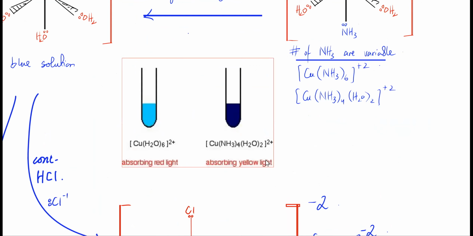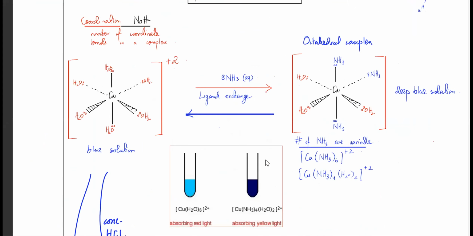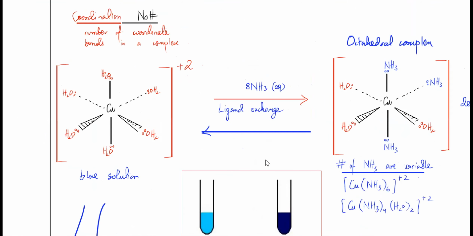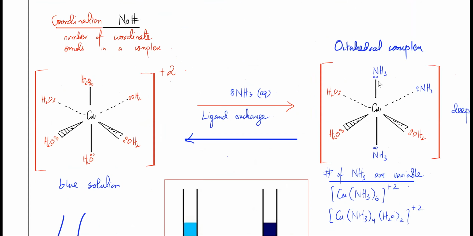But if you add a bit of ammonia to it, ammonia also is a ligand. Ammonia is also a polar molecule. It's got lone pairs. So what happens is, if you start adding ammonia molecules in water, the water molecules get knocked out and ammonia starts replacing them. Okay? Ibrar, is this point clear? Yes sir, okay.